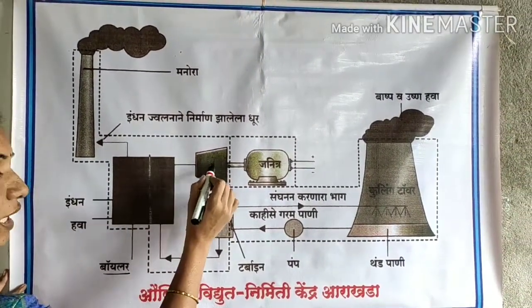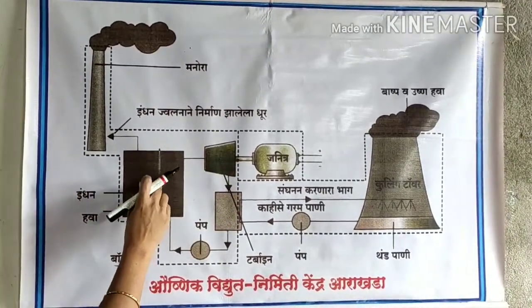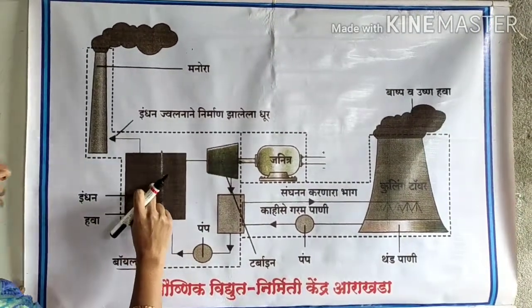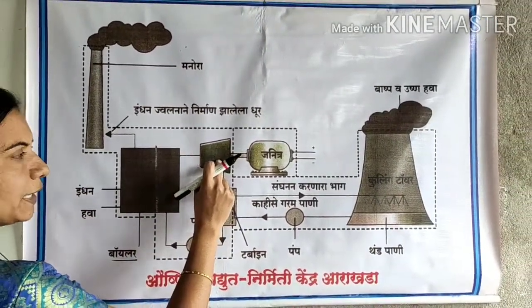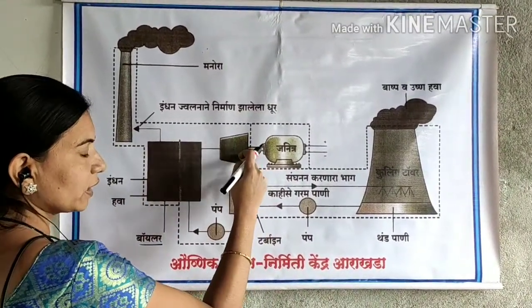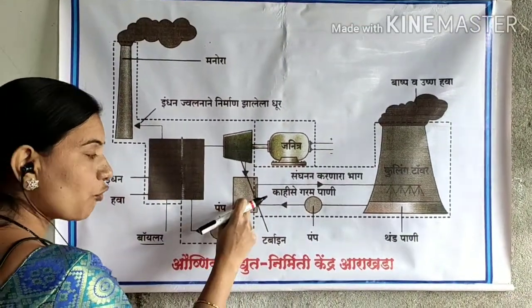This steam rotates the turbines. Here, which energy? The coal has chemical energy. This chemical energy is converted into kinetic energy of the turbine. When this steam rotates the turbine, this steam is again converted into water.